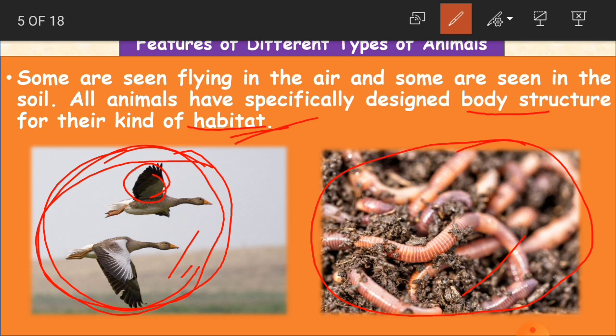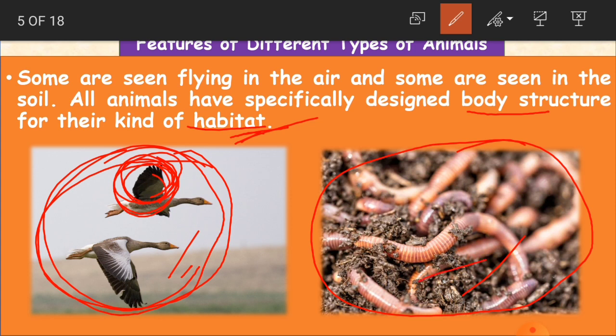So this is the feature. Because they have to fly in the air, they have got wings. This air is their place, that is habitat. And as they have to fly, they have got wings, in the sense their body structure is designed like this. And here, these are earthworms, children.